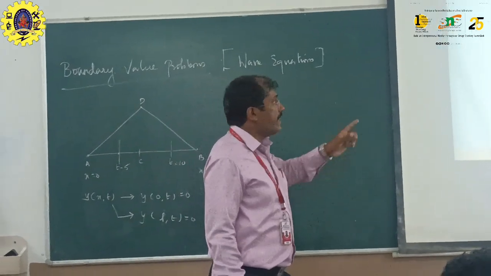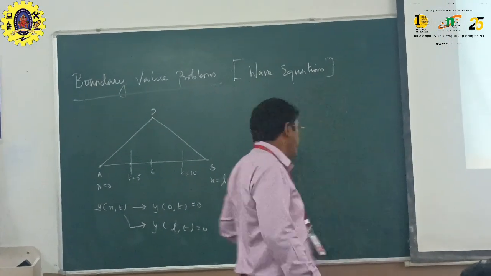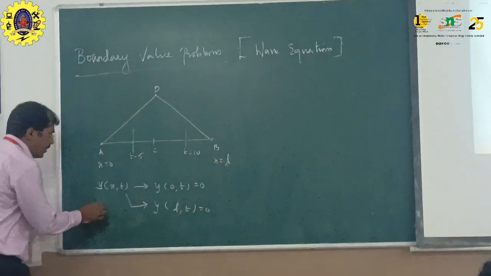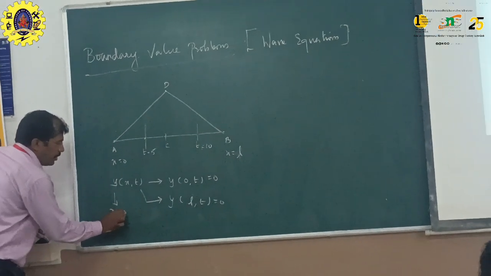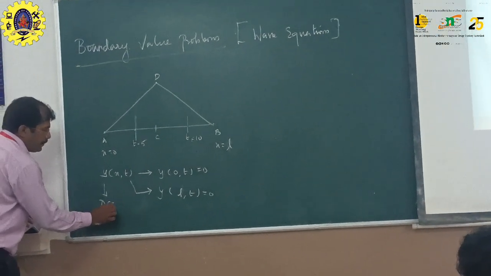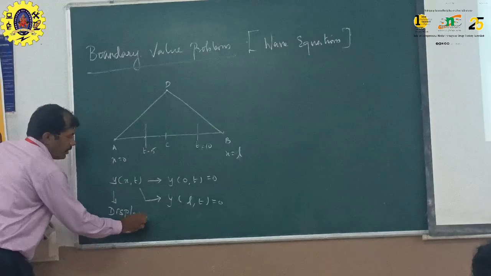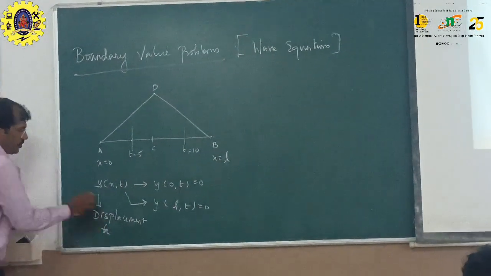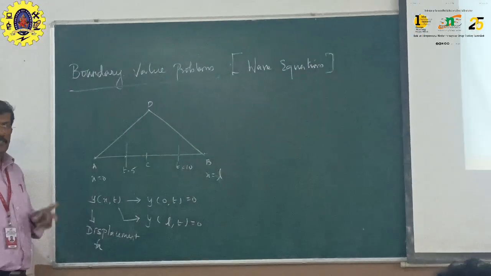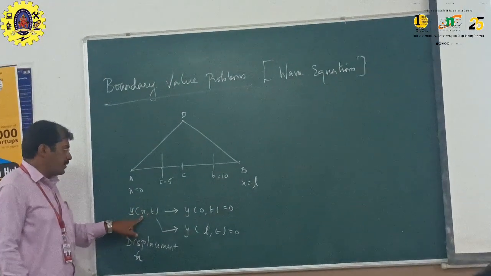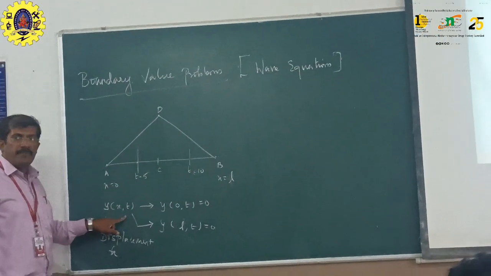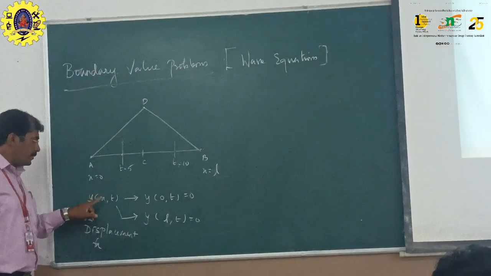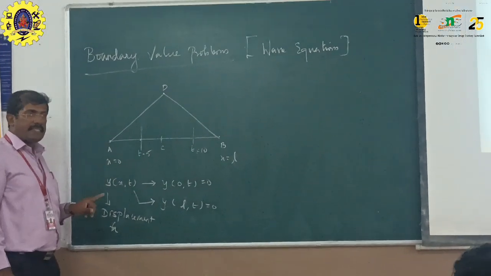So we have to find y of x comma t. This y of x comma t is the displacement. So y is called the displacement function, with two independent variables: one is x and the other is t, where t is time.